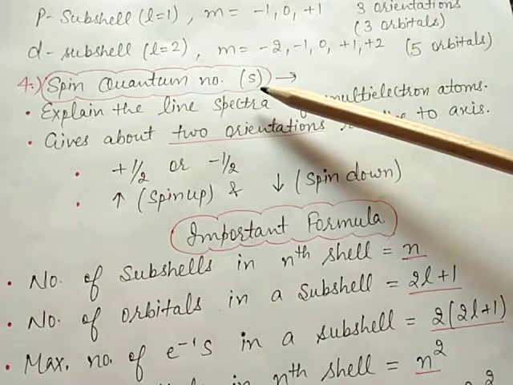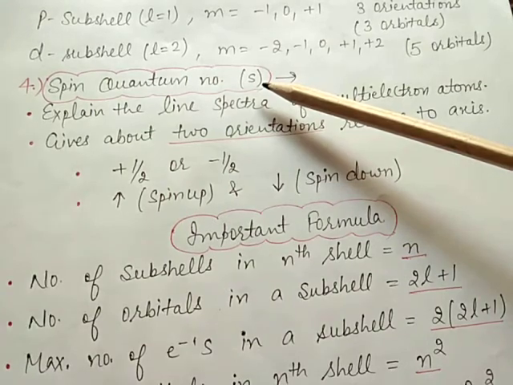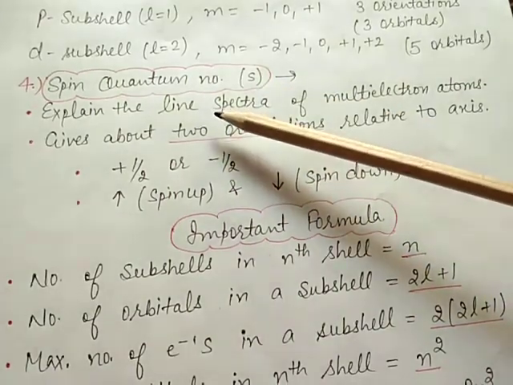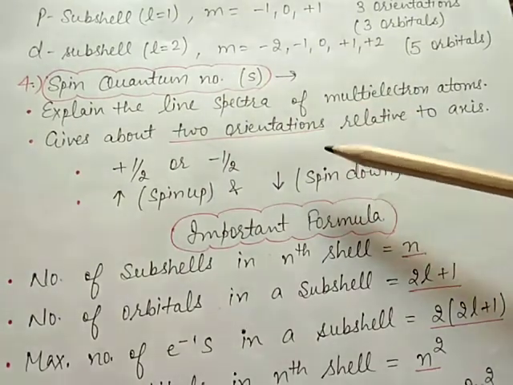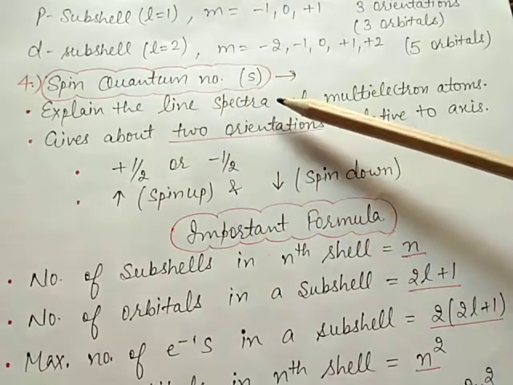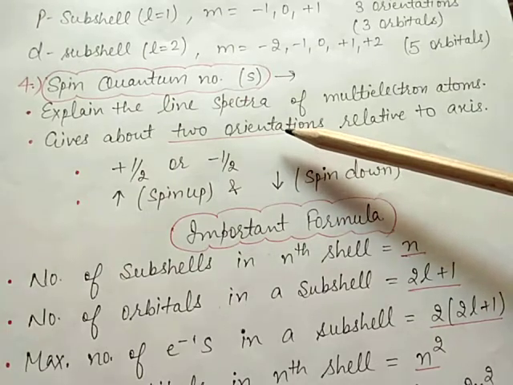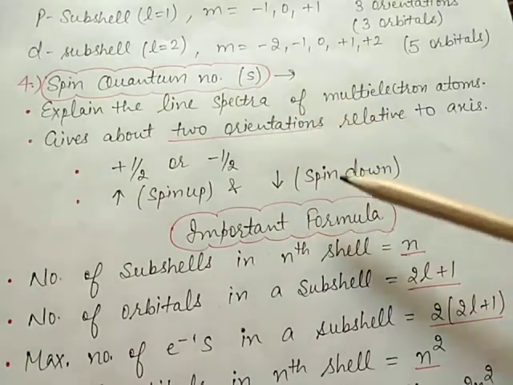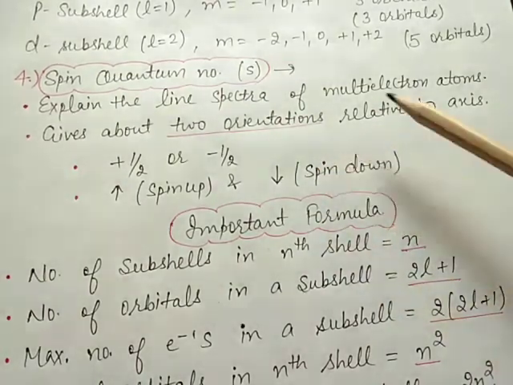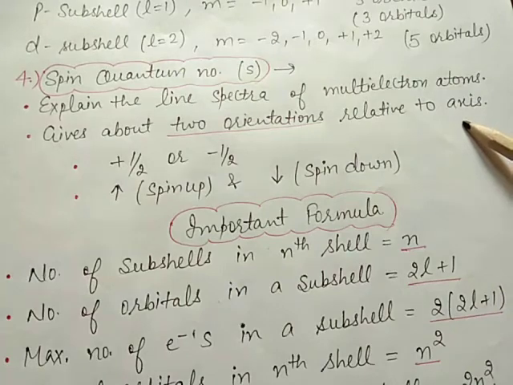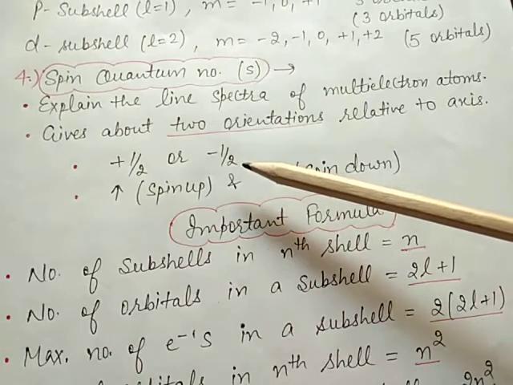Now the fourth quantum number is the spin quantum number, represented by small s. This quantum number explains the line spectra of multi-electron atoms. According to this quantum number, an electron spins around its own axis like the Earth spins around its own axis, and it can give 2 orientations relative to the axis: plus half orientation and minus half orientation.